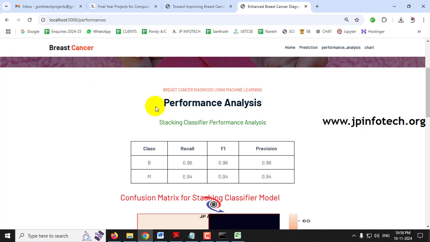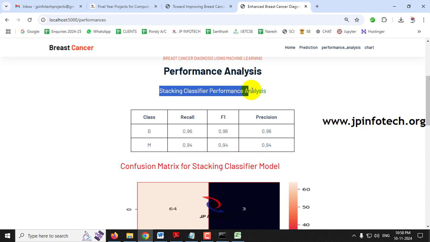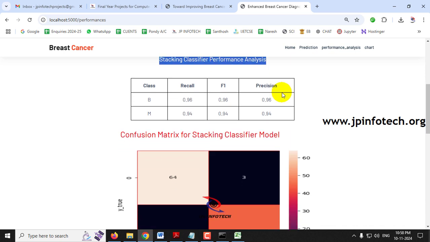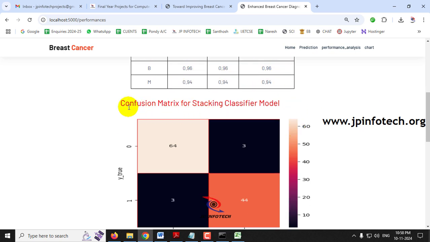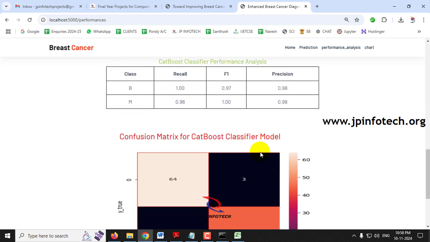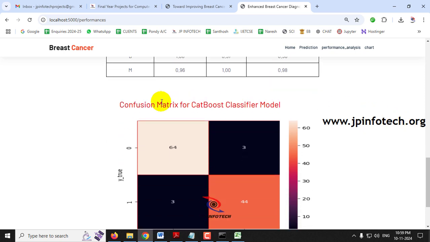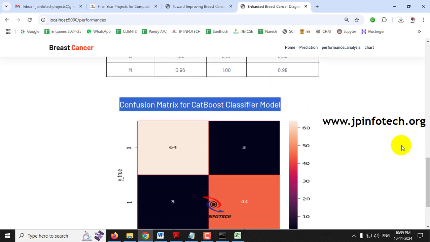So now in the performance analysis part, first you can see the stacking classifier performance analysis, which contains the classes benign and malignant with the recall, F1 and precision values. And then comes the confusion matrix for the stacking classifier model with the true and the predicted label. And then comes the CatBoost classifier performance analysis with the classes benign and malignant with the recall, F1 and precision values, and then it shows the confusion matrix for the CatBoost classifier.